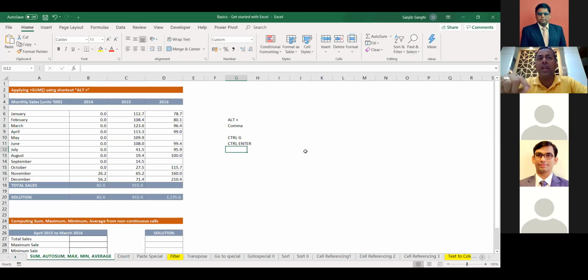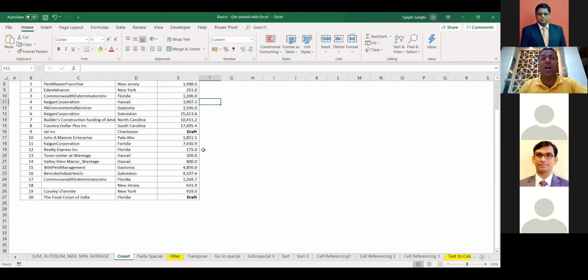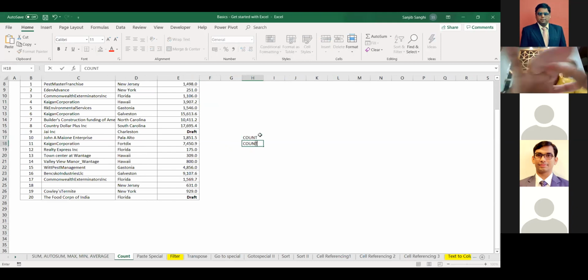That was what we learned in this particular sheet. Those who have not attended this session can always go to my YouTube link and can see that. You also have a case study for this. We have also learned the count function, where we got to know the difference between count and count A, wherein count is basically to count the numeric characters and count A is for counting everything. Count A is not alphabet, it is everything. To only count the number of rows for alphabets, we need to do count A minus count. So that's what we learned yesterday.